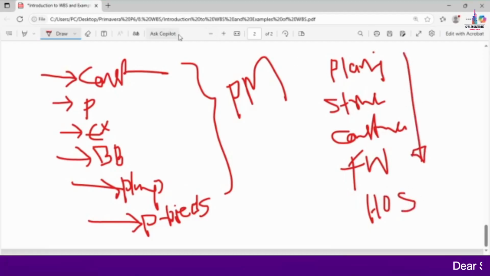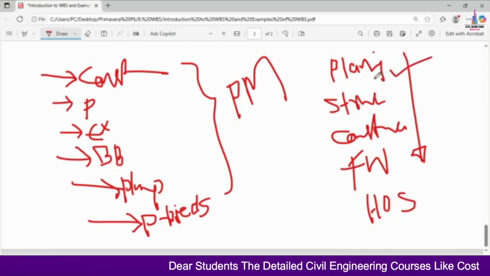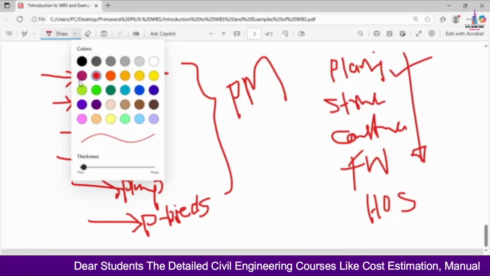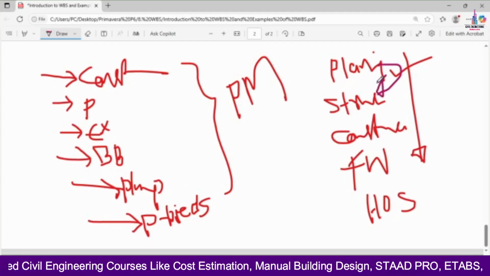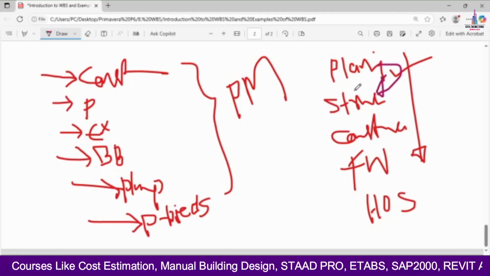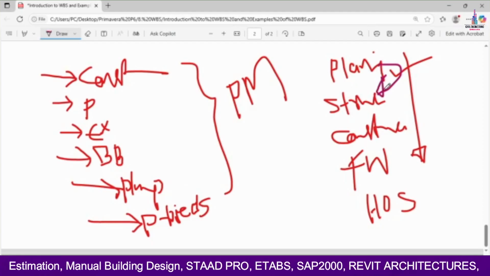When the project is at the initial stage, the planning and everything will be done according to the consideration, and then after completing the planning section we will move to the structural design section. In that we will calculate each and every reinforcement value which exists for the project, and then after that we will go to the construction work.